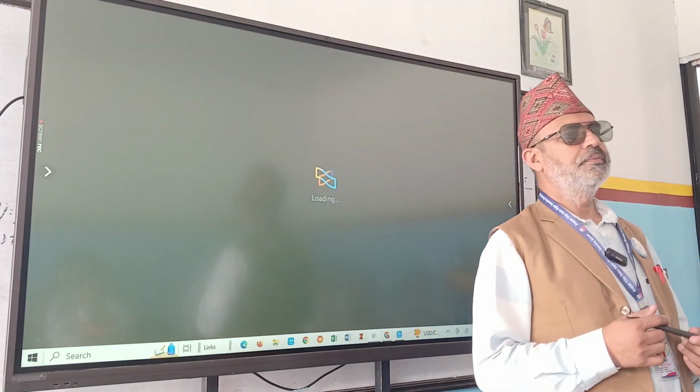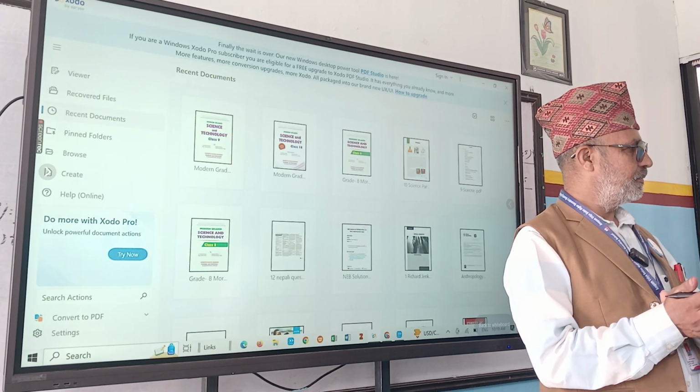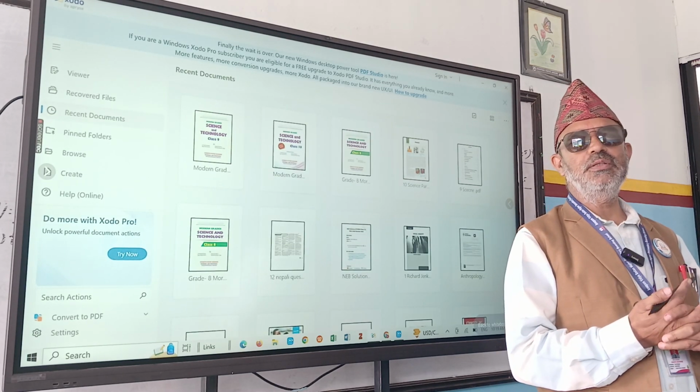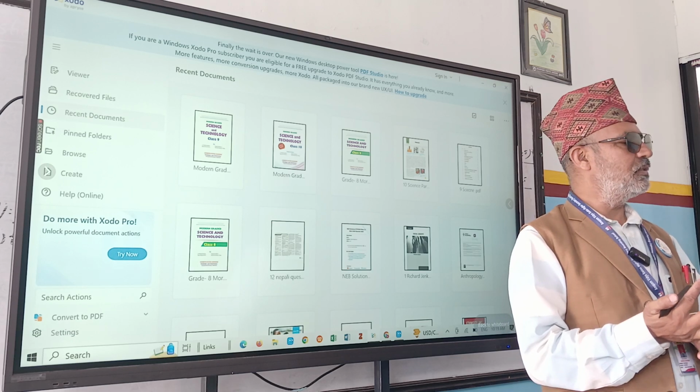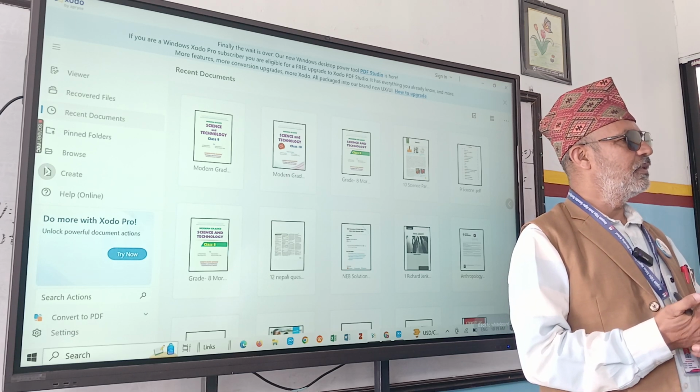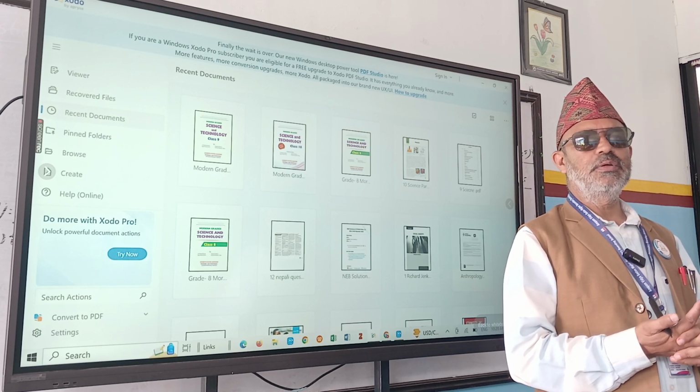Good morning, everybody. So, who are absent today? Sumit Khanka and Sumit Sunar. Both Sumit are absent. Sumit Khanka's parents were here yesterday, and they said he had some work in the village. That's why he had gone to the village.